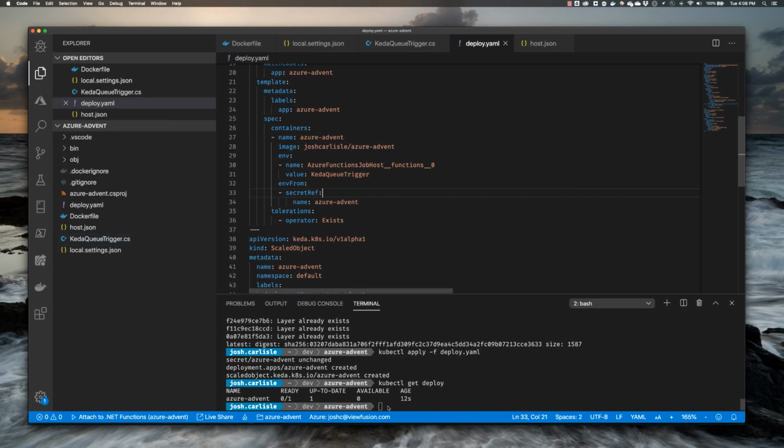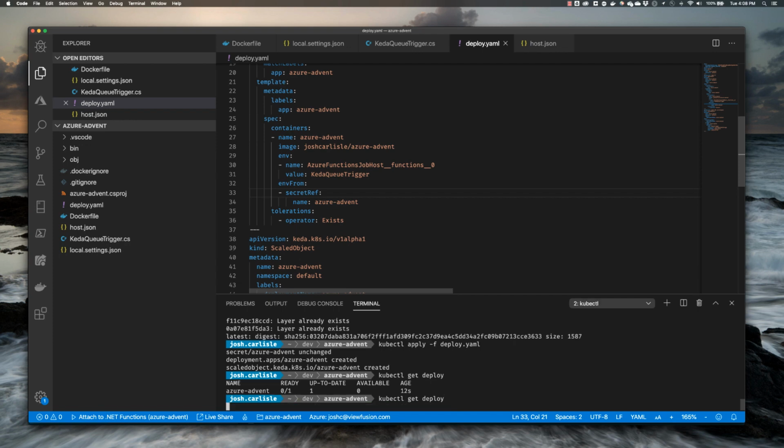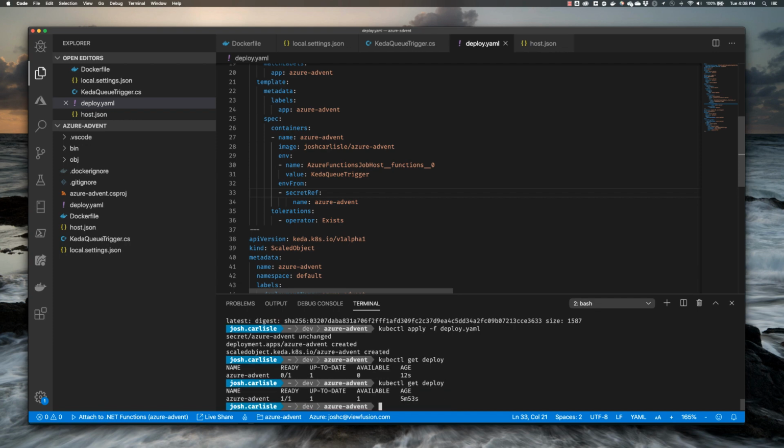So at this point in time, we should be able to go back to our cluster, and what I'm hoping to see is that we have a pod spun up, which we do. So this can take upwards of 30 seconds or so. Got a little bit lucky here. So our pod is now spun up, and let's actually see what's going on in our pod. We'll go ahead and pull some of the logs off our pod, see if we can see some of our output from our functions here.